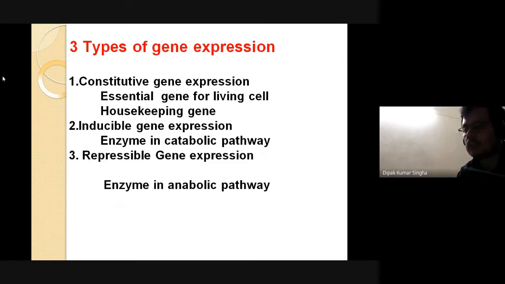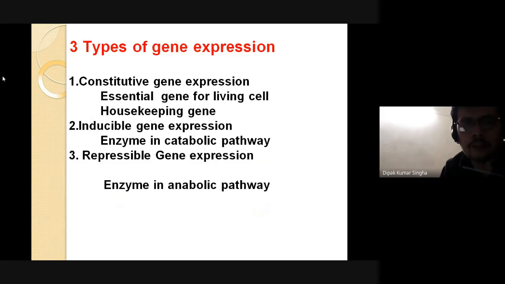Okay, so what are the types of gene expression? One is constitutive gene expression. It is essential for the living cell. What is a constitutive gene? It is also called the housekeeping gene. Housekeeping genes mean there is constant expression: the product or protein of the gene is required all the time in the cell. That means they are constantly expressed. These are called constitutive genes.